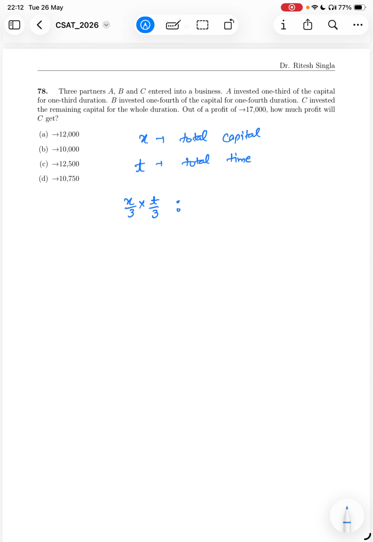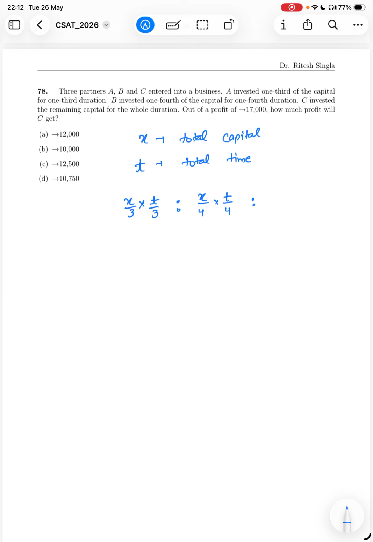If I compare it with B, B has invested the capital x upon 4 for T upon 4 time. So the ratio of A and B should be xt upon 9 to xt upon 16, right? Because A has invested more capital for more time. What we are calculating is per unit capital per unit time. If someone has invested a unit of capital for a unit of time, then he should have some share of profit. So in that case, we are measuring it.